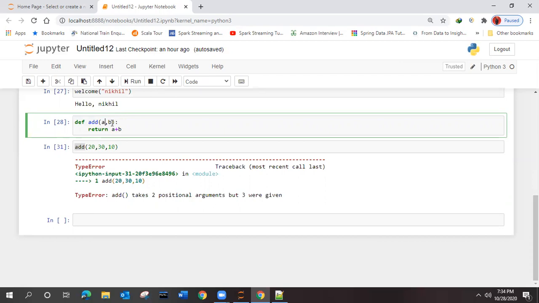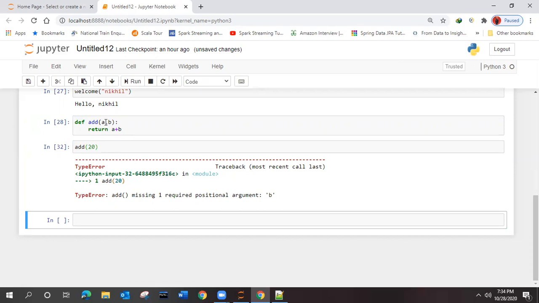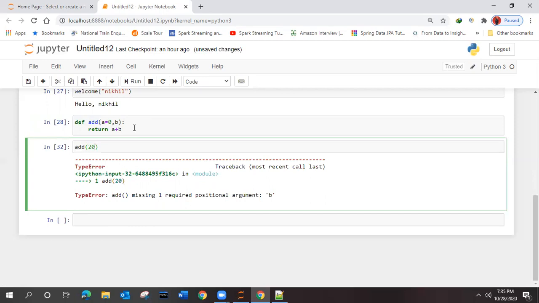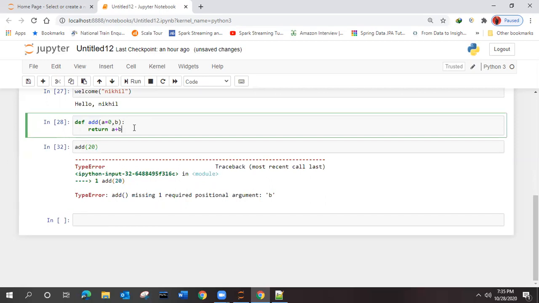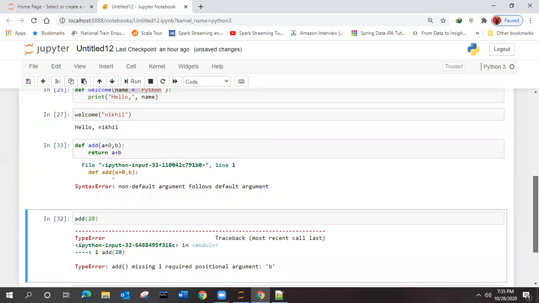What you can do now, here only two parameters are there, right? We'll see the case. In this case it is giving us the error because this function definition is for two parameters. I will make it so that even if the function is called with one parameter, it should execute. The default value will be set to 0, or you can set any value. What happened, where did it go? Not default argument follows default.